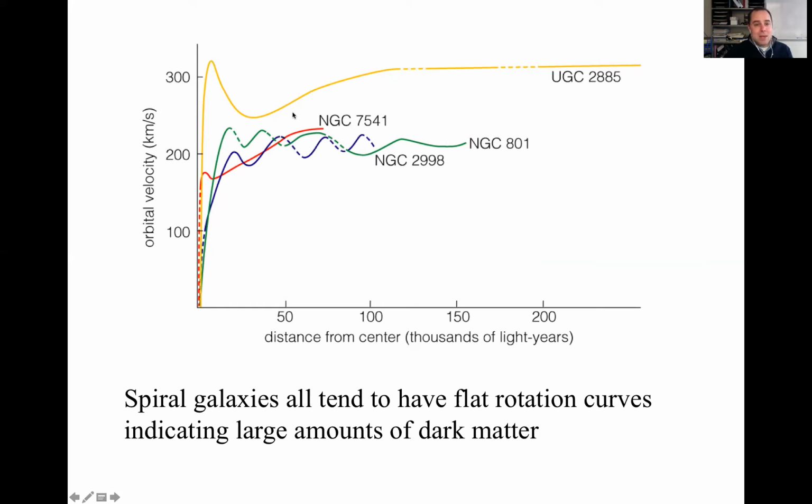So maybe we got this rotation thing wrong. Maybe the equation that we use to calculate these masses is just wrong in some way. Maybe there's some other way we can measure the mass, and that will give us a better value that won't have all this problem where 90% of it's missing. Well, let's look for some other ways.